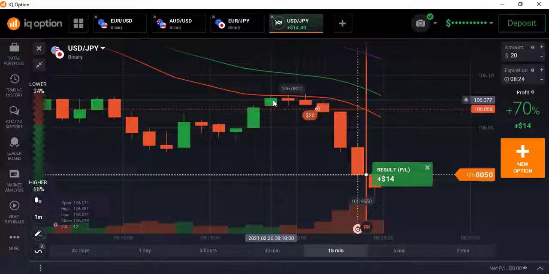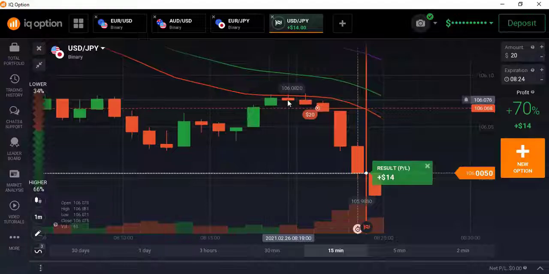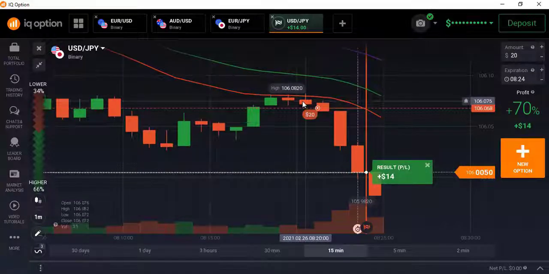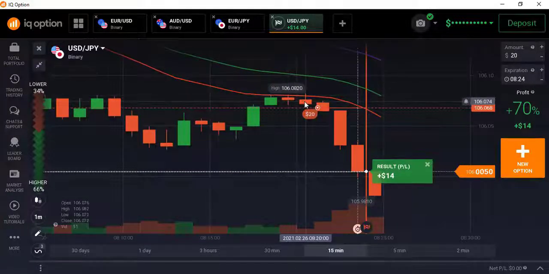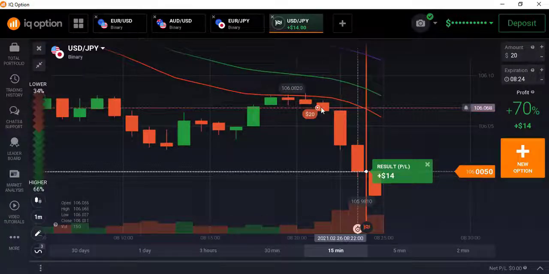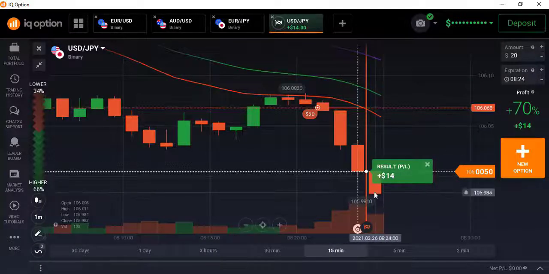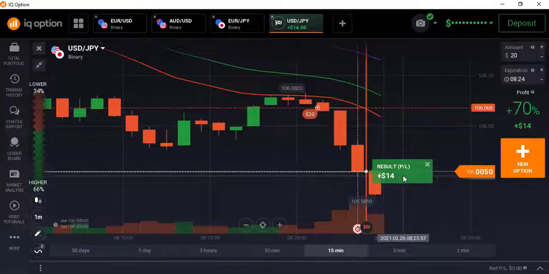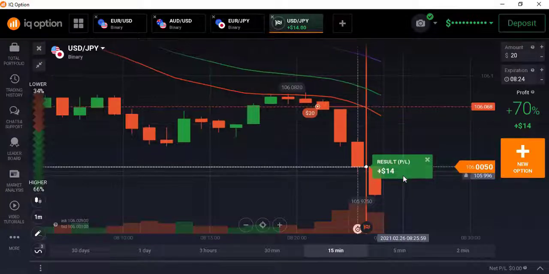After this candle, the market again made two bearish candles here, and when I saw sellers already entering the market, I immediately placed my trade here for 3 minutes to the lower direction. After 3 minutes, the market closed below my entry point, and this is my winning trade. So let's go to another pair for the next opportunity.